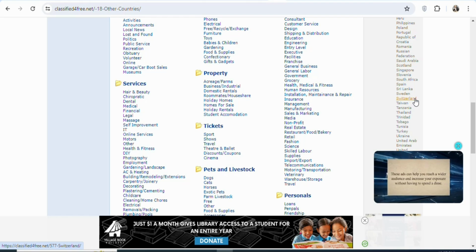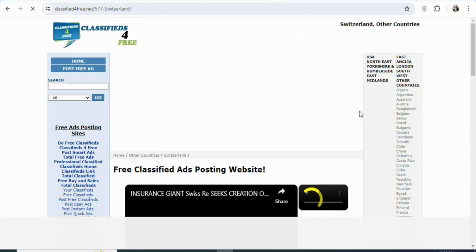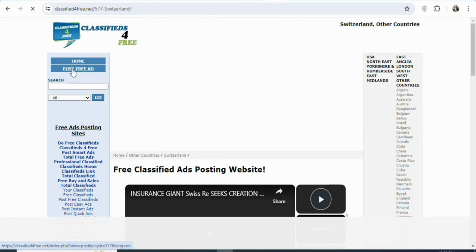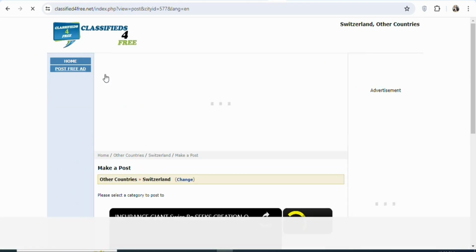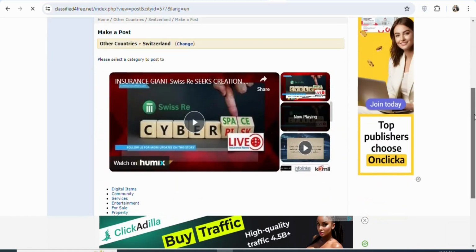So let's click on it so that we can post our ad to people who live in Switzerland. Once you click on it, the next step is to click here, post free ads, so that you can post your ad. Once you click on it, you can see the location is Switzerland. If you want, you can change it, but in this case we are going to do it like this because the offer is not allowed in any country apart from Switzerland.